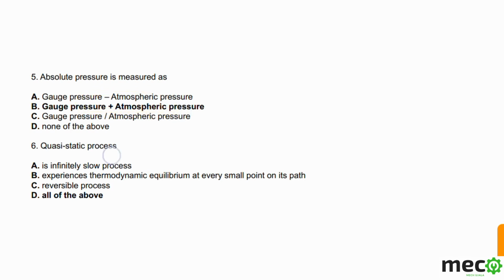And after that question number 6 is, a quasi-static process is. I said a quasi-static process is a very slow process as a definition. And if we see the answer to this question, it is D, all of the above, because option A is an infinitely slow process, right? Experiences thermodynamic equilibrium at every small point on its path, that one is also right. And it is a reversible process.